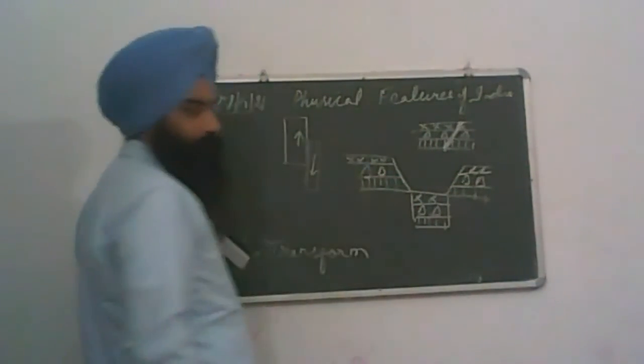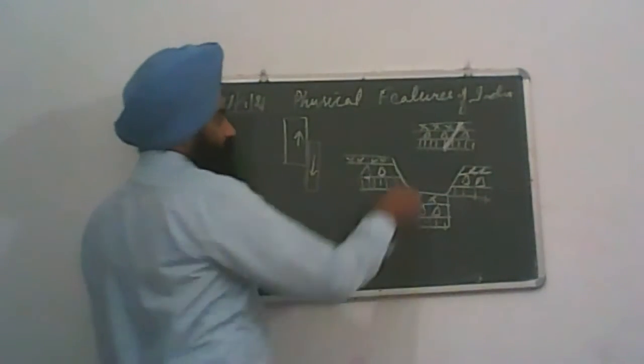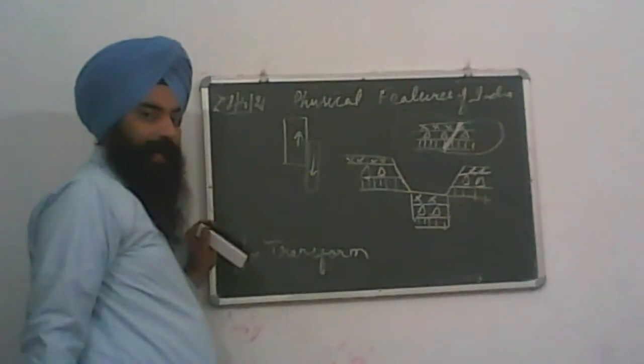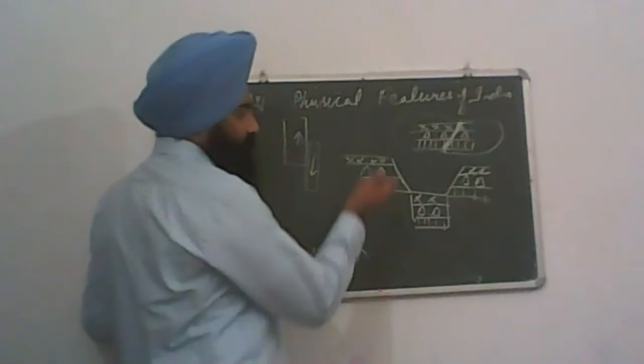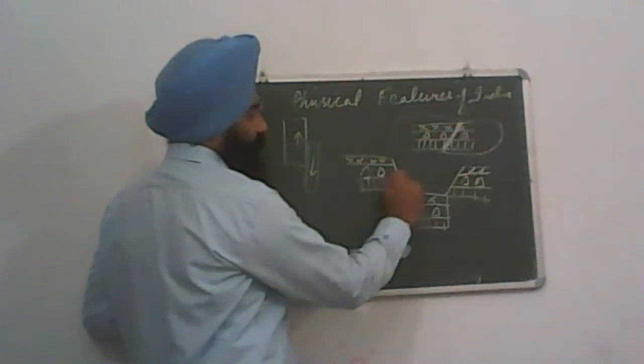This is a block mountain. This is the normal condition of the land. When transform movements happen and two plates overlap each other, some part subsides downward, and some rises up.